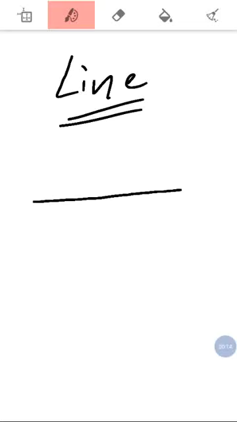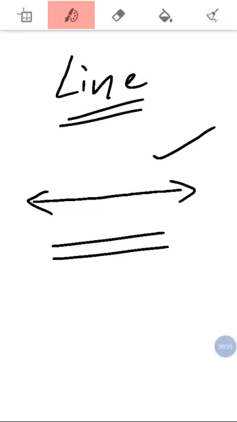After point, the next concept is line. What is the meaning of line? Dear student, a line has no beginning and ending point. This is a line. It has no beginning and ending point because it moves in both directions.